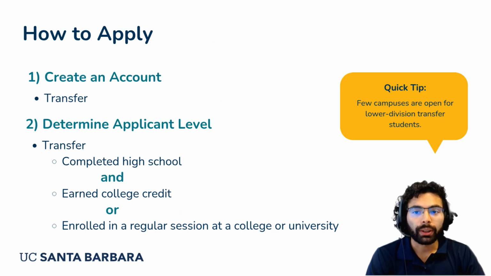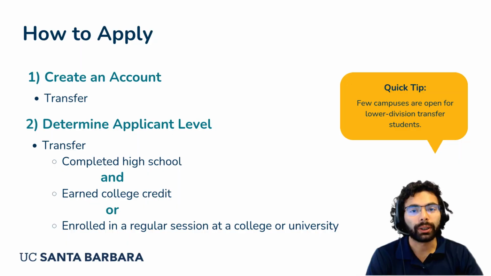When you're ready to apply, you may head to universityofcalifornia.edu/apply to create a UC application account. Then you'll determine your applicant level. Transfer applicants are students who have completed high school, earned college credits, and enrolled in a regular session at a college or university, fall, winter, or spring. Please note, a quick tip: few campuses are open for lower division transfer students.